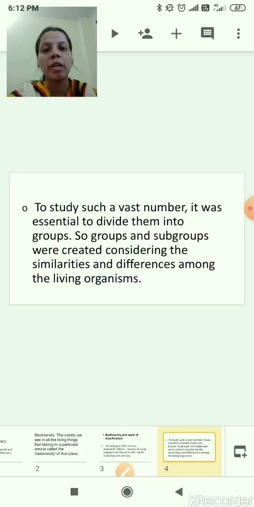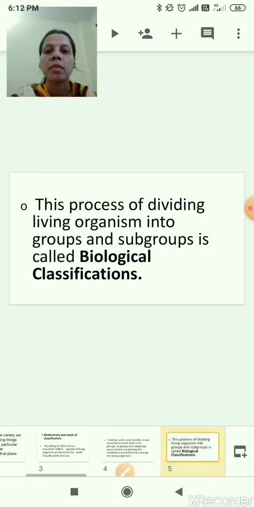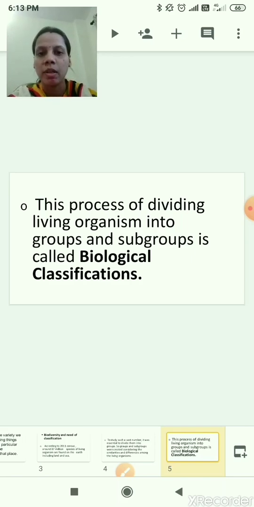So groups and subgroups were created, considering the similarities and differences among the living organisms. This process of dividing living organisms into groups and subgroups is called biological classification.